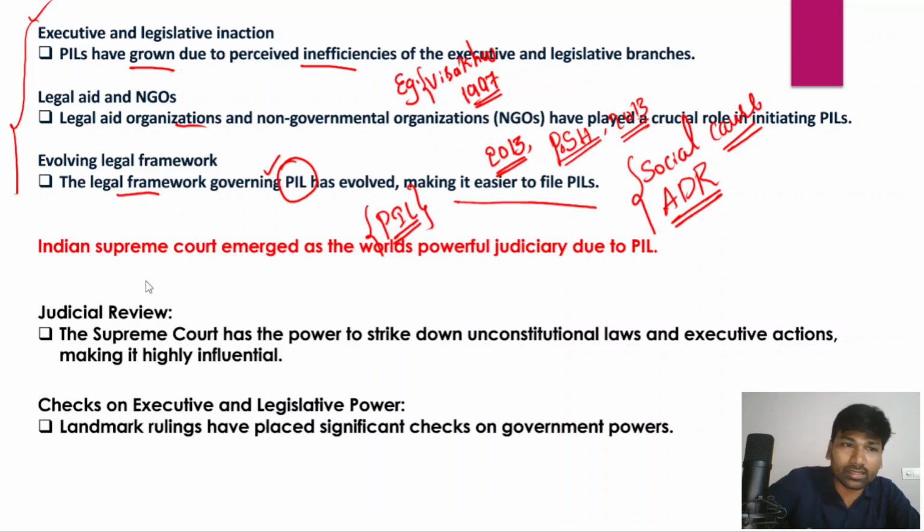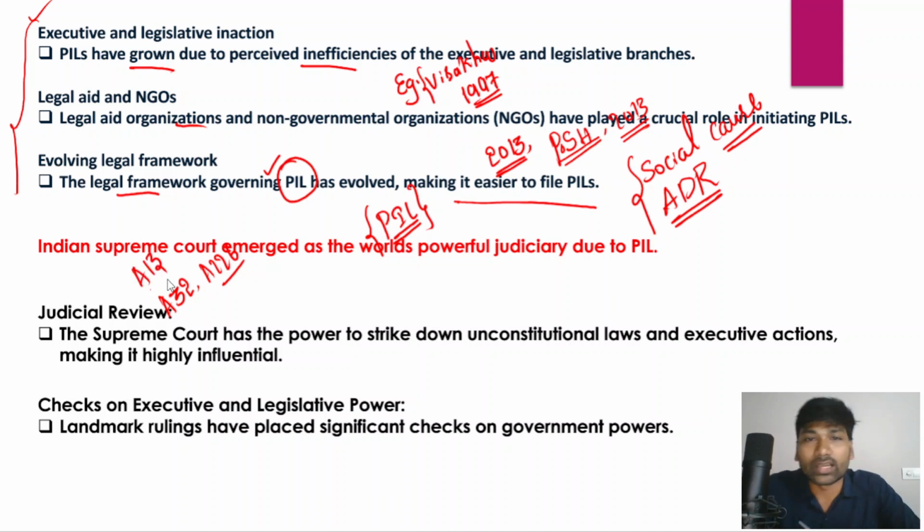In fact, the Indian Constitution has provided for judicial review, particularly through Article 32 of the Indian Constitution, and even Article 226, and Article 13 as well, right? So the power of judicial review further strengthened the judiciary, particularly the higher judiciary in India, the Supreme Court and high courts, which can even strike down constitutional amendment acts and important legislation.